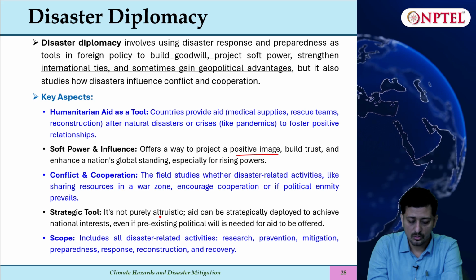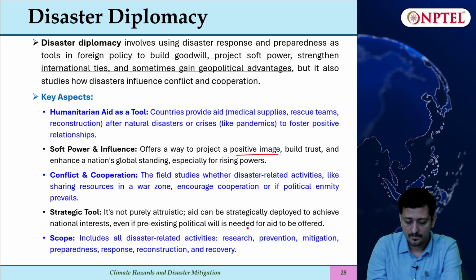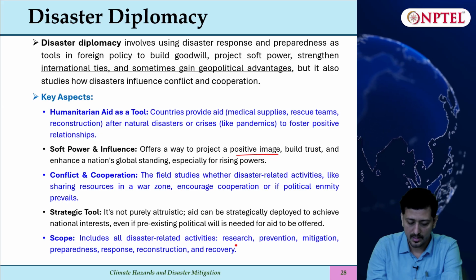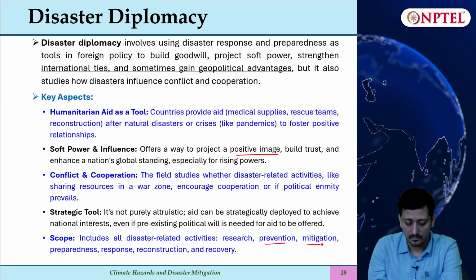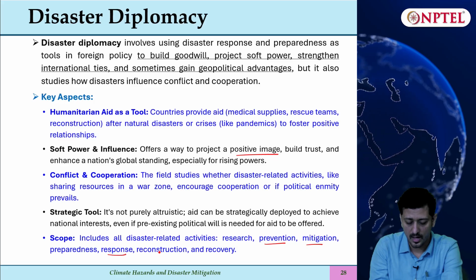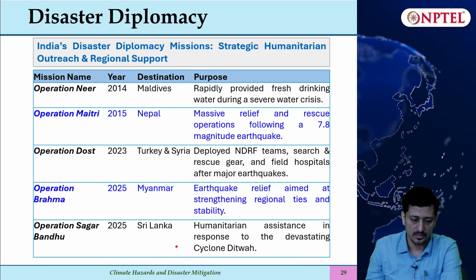So it is a strategic tool, which can be deployed to achieve national interest. As for scope, it covers disaster related activities where you want to prevent, mitigate, respond and reconstruct. In all these cases, we can extend disaster diplomacy.